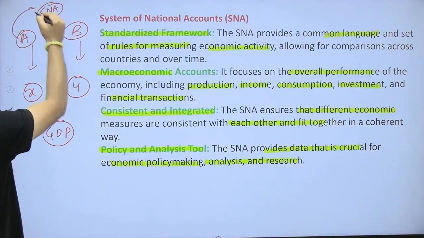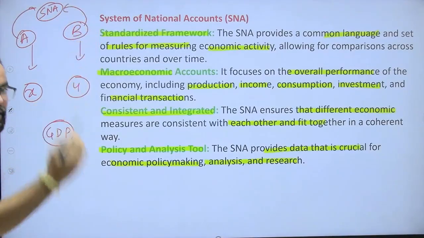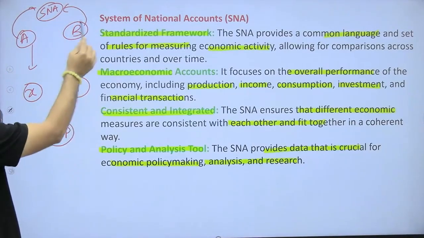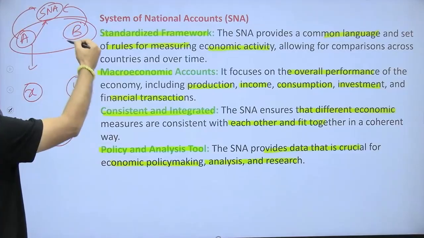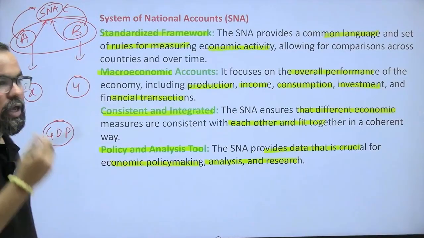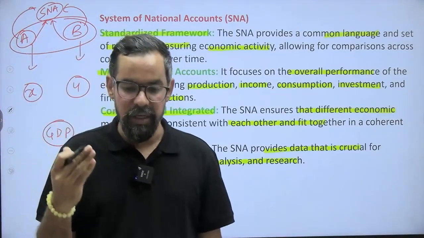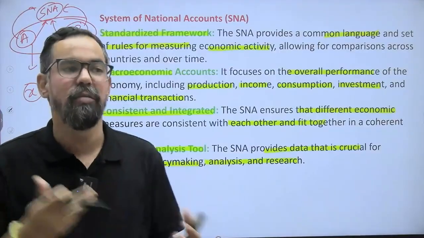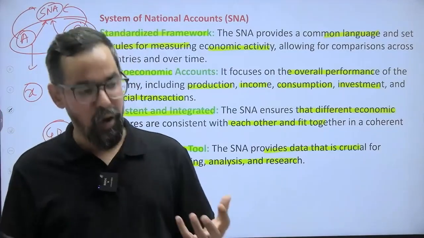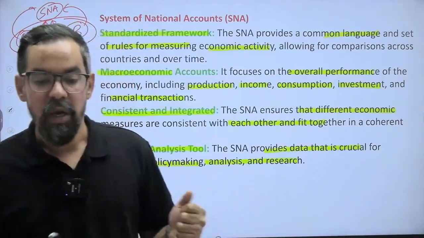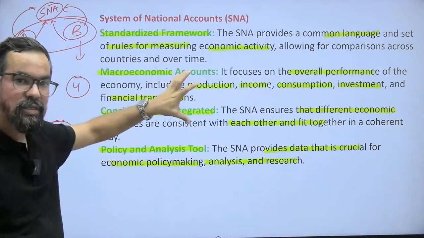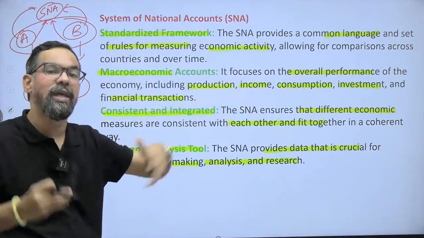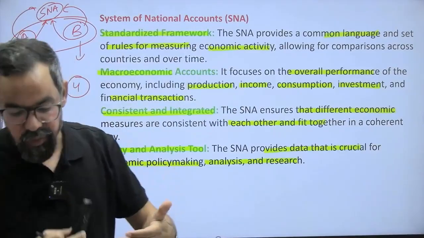Now economy A as well as economy B or the rest of the economies are using the same method to account their national income. So now it becomes very easy in the comparability. Even SNA, from time to time they release reports like the IMF World Economic Outlook. While they prepare those reports, if your economies are following those standards, based on that they come up with some sort of output or outcomes.